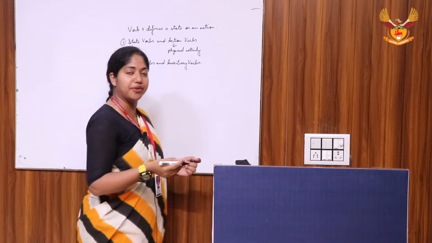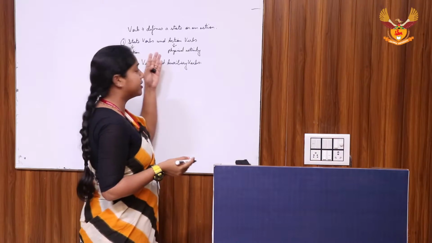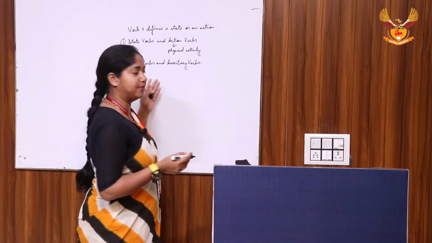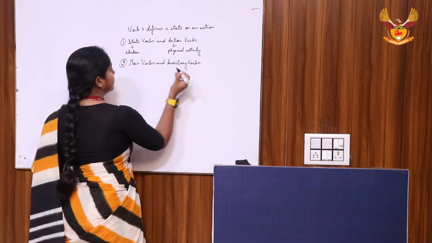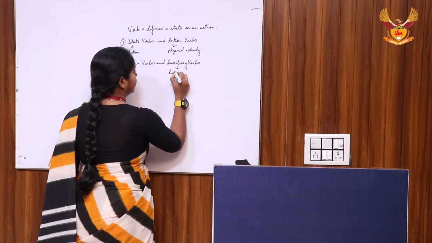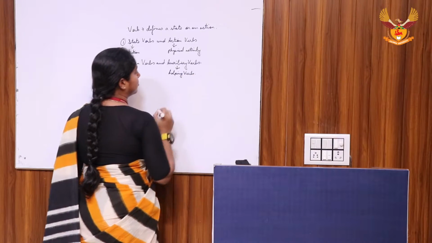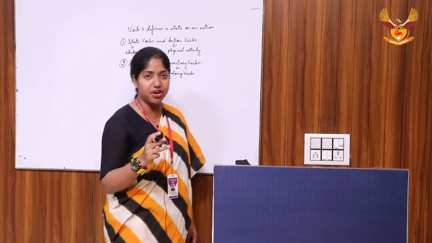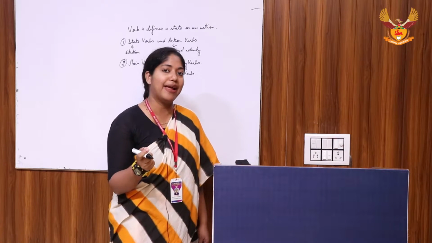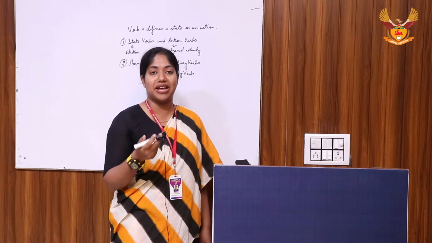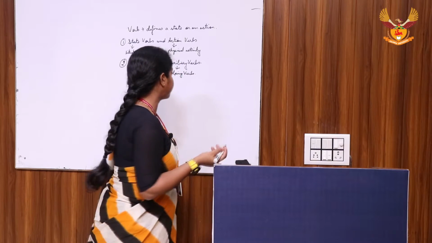main verbs and auxiliary verbs. Main verbs are either the state or the action verbs, and the auxiliary verbs are called the helping verbs. There are 3 kinds of helping verbs: be, do, and have. Each of these has 3 forms: the base form, the negative form, and the question form.